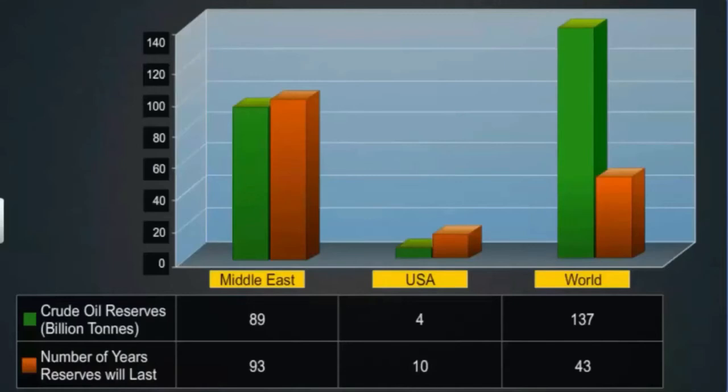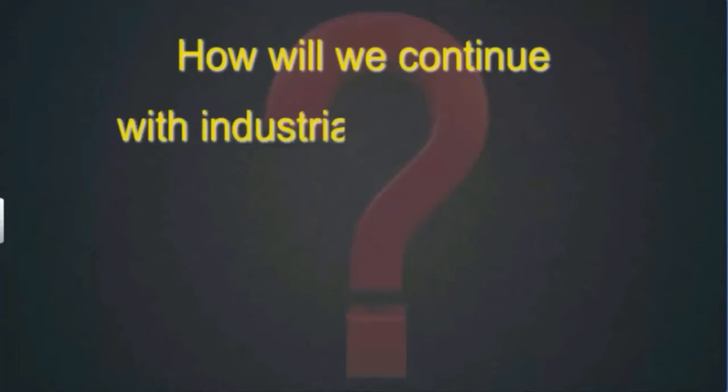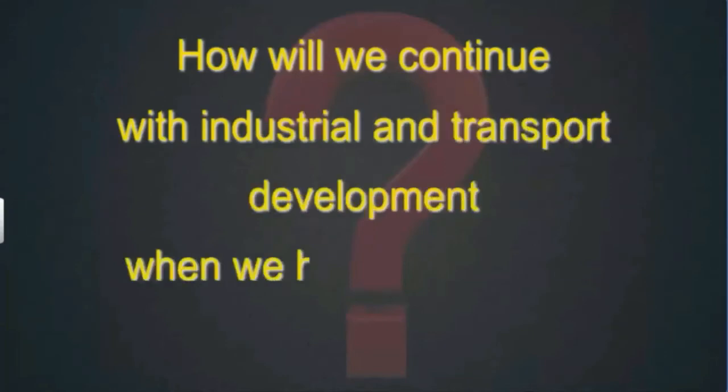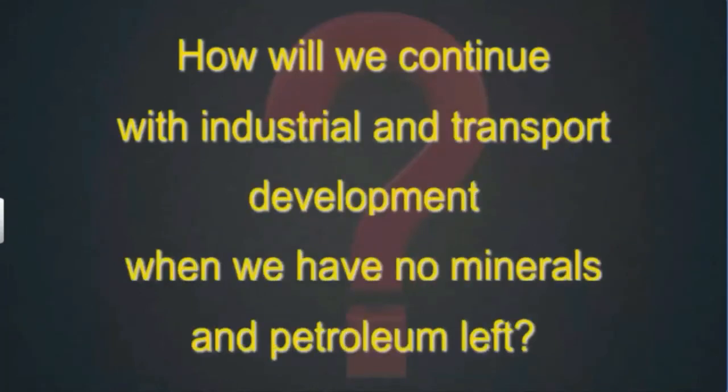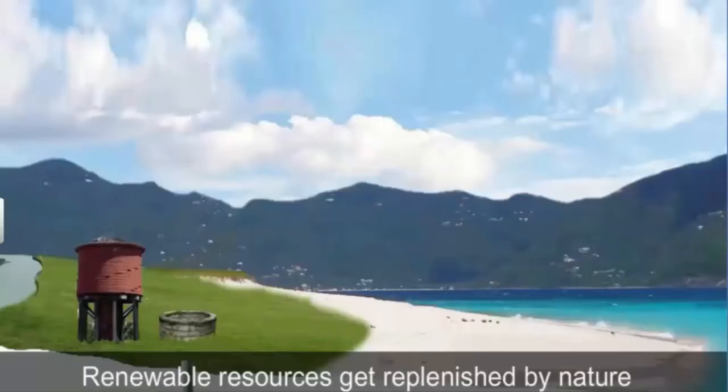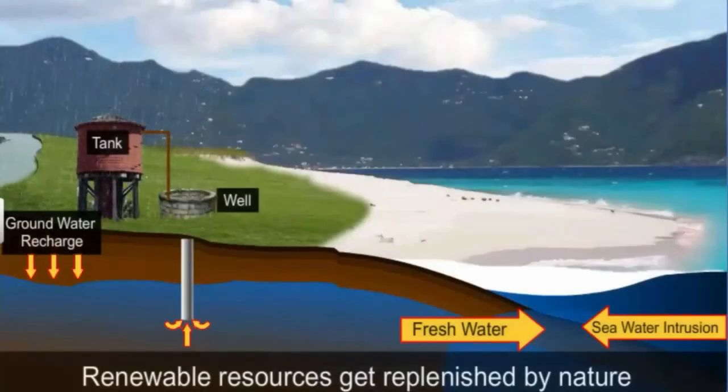About resources, we'll learn in the first chapter of geography. And these non-renewable resources, once we utilize them, we cannot get back, they are lost forever. Here these problems bring us to the question: how will we continue with industrial and transport development when we have no minerals and petroleum left? Renewable resources like groundwater get replenished by nature over a period of time.